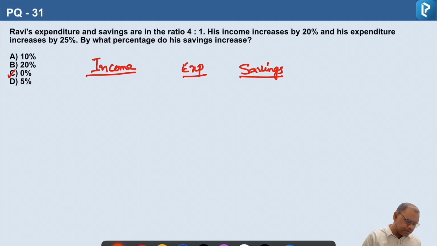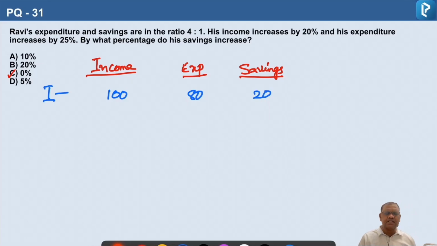So it is expenditure and savings. In the first case, they are in the ratio of 4:1. So it should be a multiple of 5. So we will take income as 100. Expenditure is in 4:1 ratio. If you divide, this will become 80 and this will become 20. To make 100, we have to make a total of 5 parts: 4 parts is expenditure and 1 part is savings.